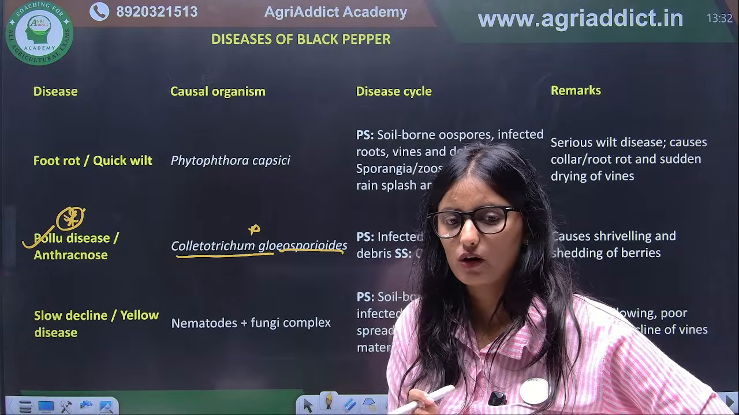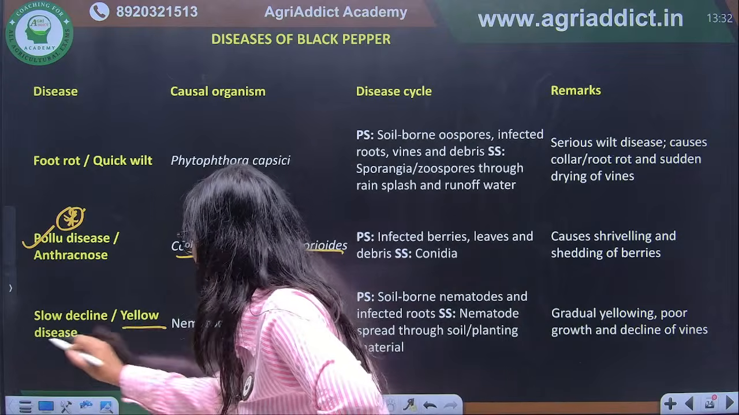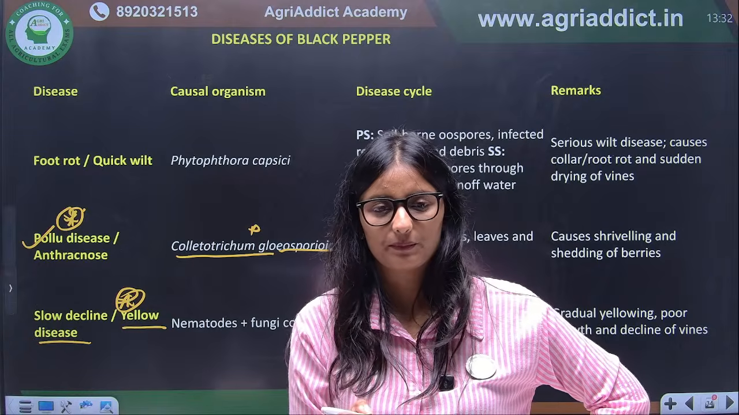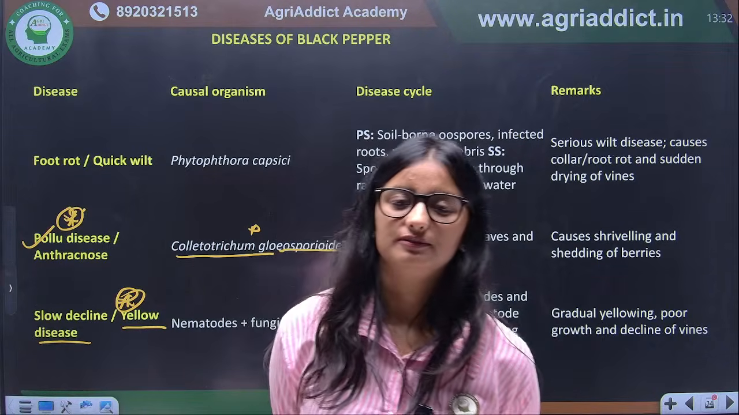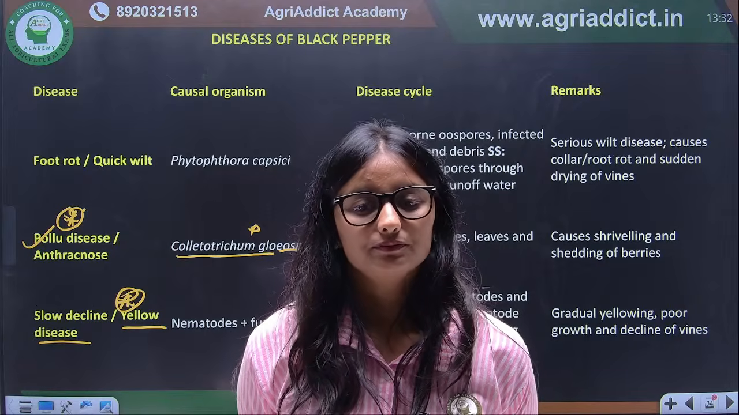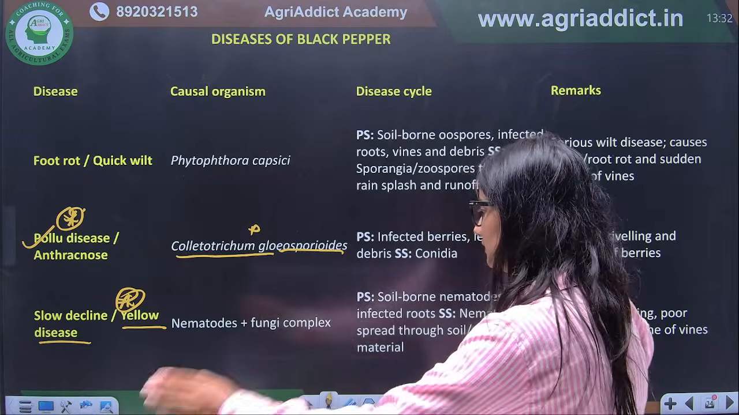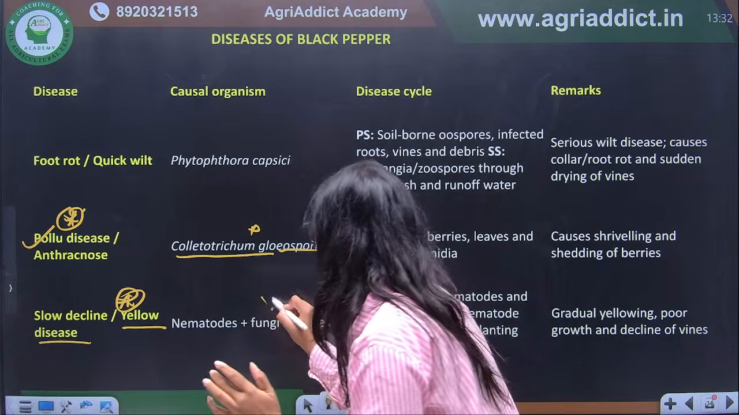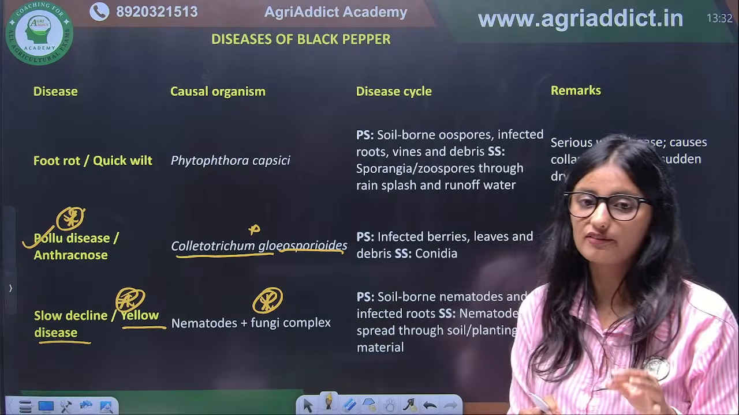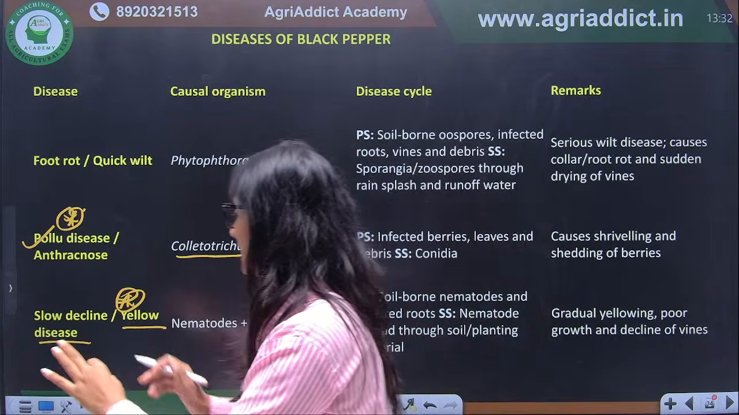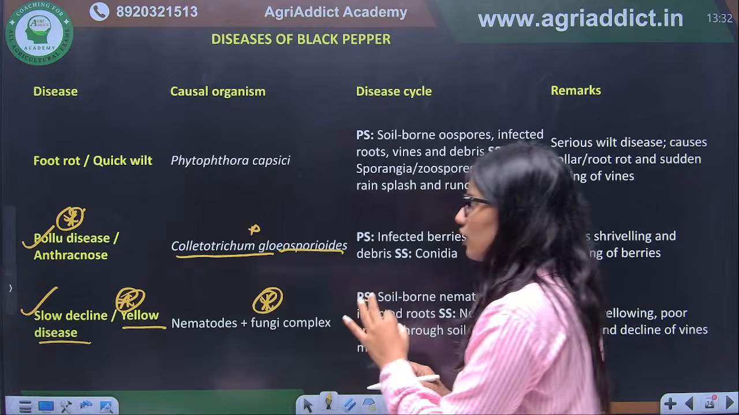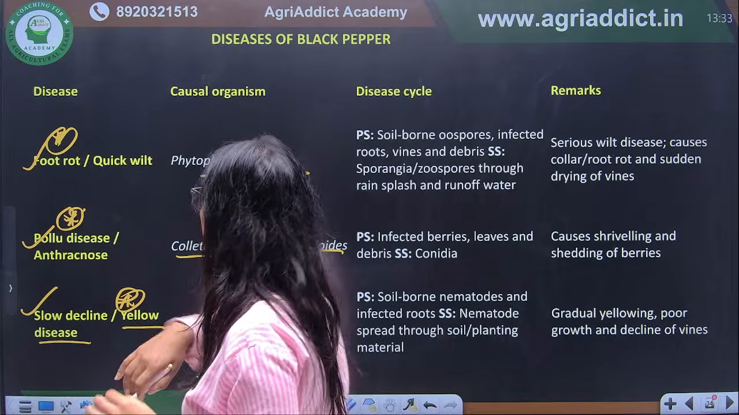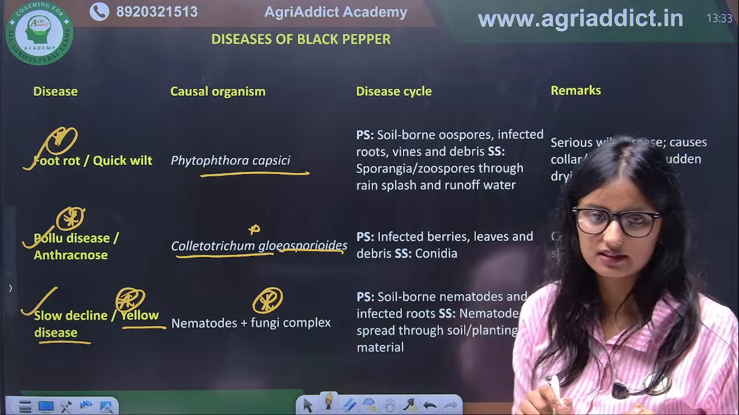One more important disease we have studied: yellowness. Yellowness is a disease of which crop? Here it is yellow disease, but we have studied about yellowness. Which crop? Tea, very good. That is tea, but here it is yellow disease and it is a complex of nematode and fungi. Again, this is very important. You have to remember each and every disease that I am discussing here. Next, we have foot rot and quick wilt. It is Phytophthora capsici. Okay, Phytophthora capsici is again an important disease.